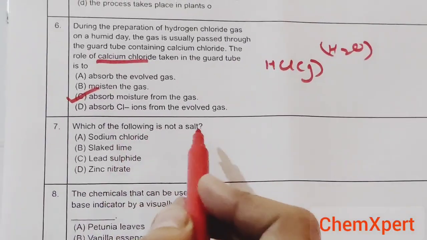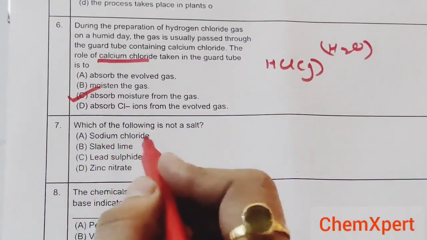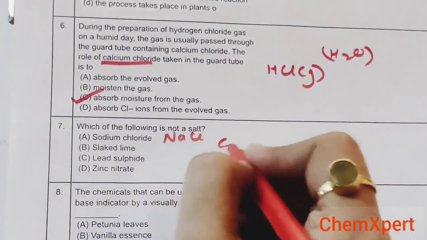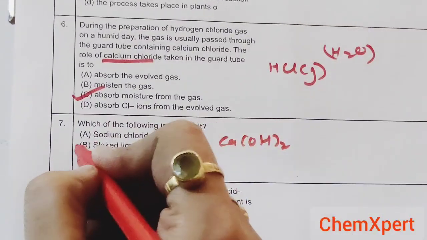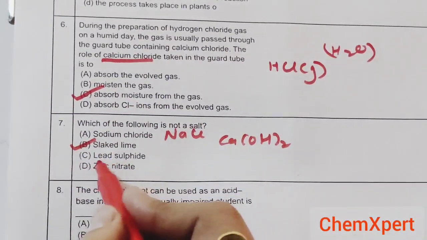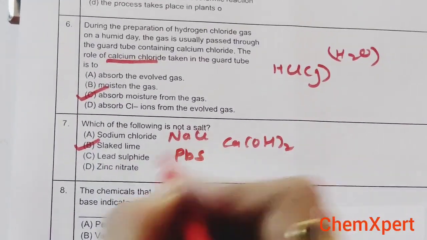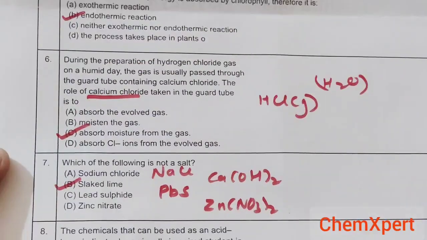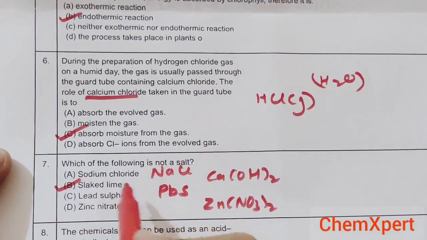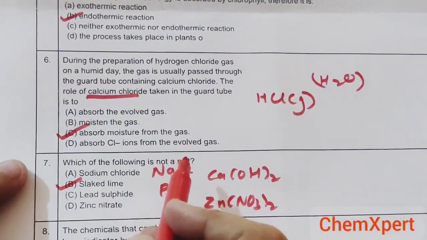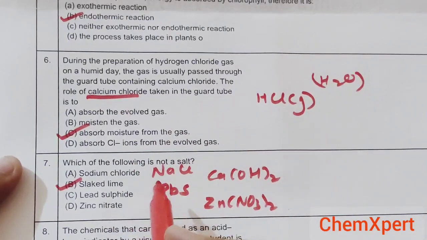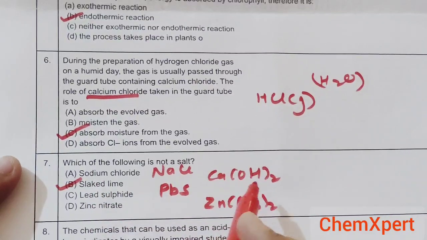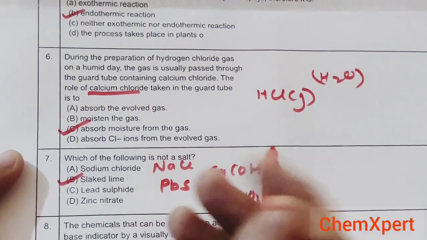Next, which of the following is not a salt? NaCl, sodium chloride, it is a salt. Slaked lime, that is calcium hydroxide, it is a base, so it is not a salt. So B is correct, but let's see the other examples also. Lead sulfide, that is PbS. Zinc nitrate, that is Zn(NO3)2. So out of these 4 cases, only slaked lime is not a salt. A salt is formed by the reaction of an acid with a base, like NaCl from NaOH plus HCl. All the others are also examples, but in slaked lime OH is already present, so it is a base here and not a salt.